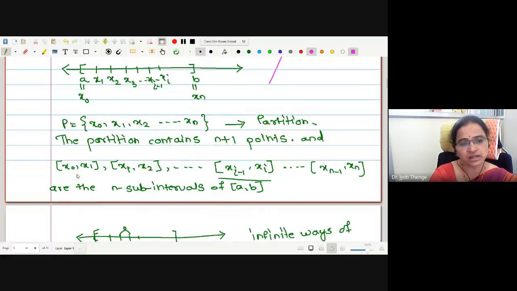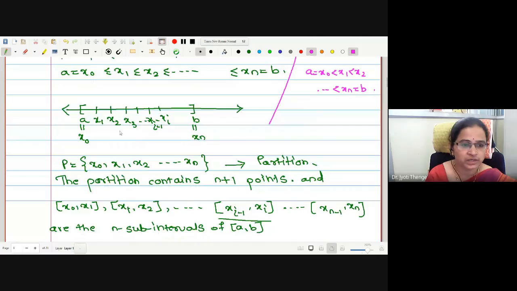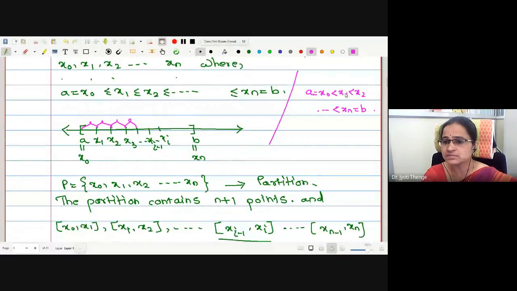Whatever subintervals we are making, if I take the union of the lengths of all these subintervals, this length added with this length, added with this length, then this is going to create the length of our original interval. But if it is strictly less instead of less equal, then these middle points will be excluded.